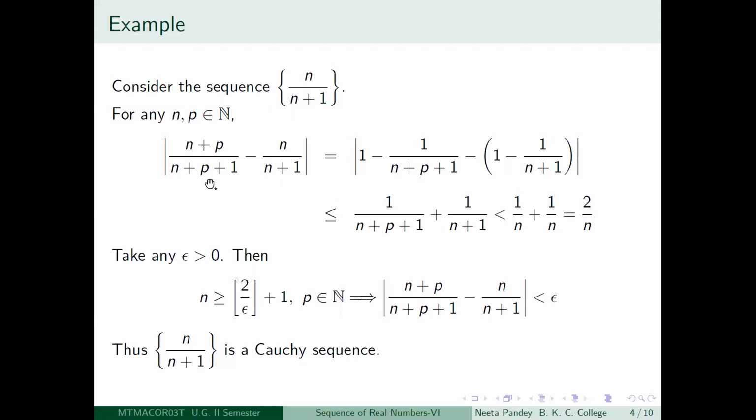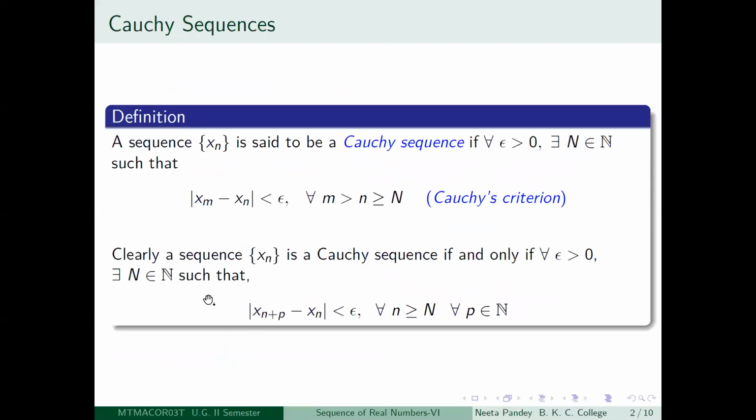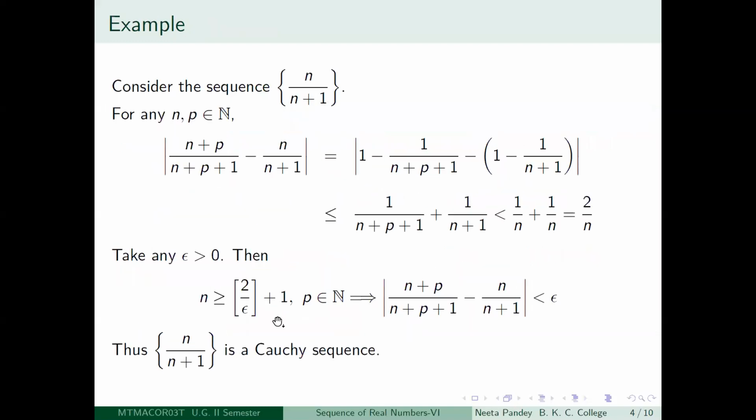So what we are going to do is use the second statement of a sequence being a Cauchy sequence, in this form. We will write it down. Okay, so for this we look at what is x. Suppose I call x n equal to n by n plus 1. Then I'm writing modulus of x n plus p minus x n.